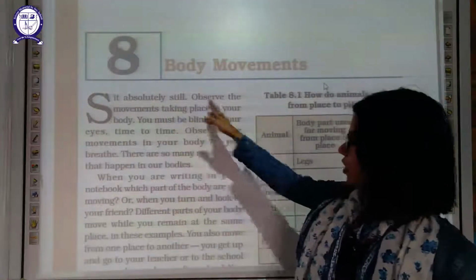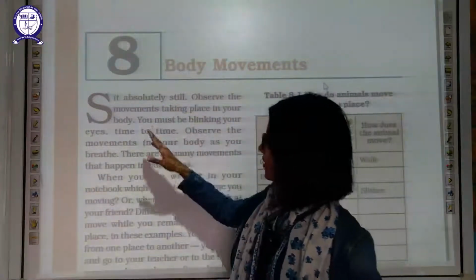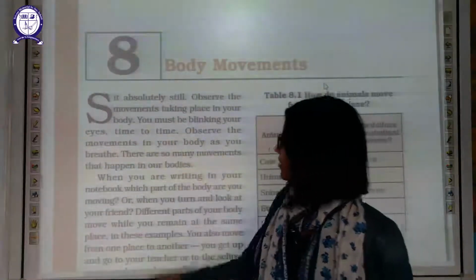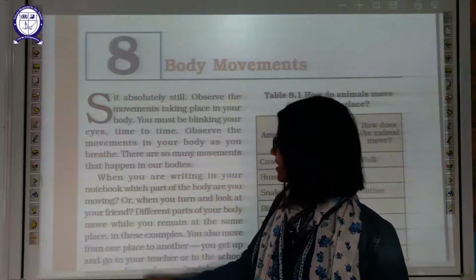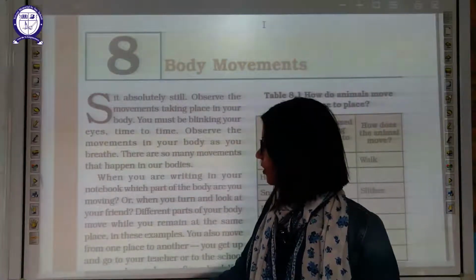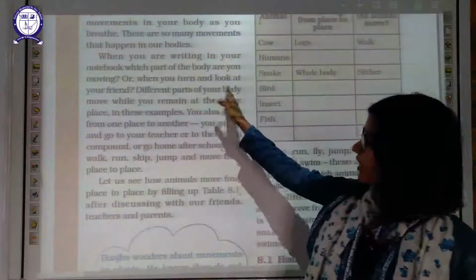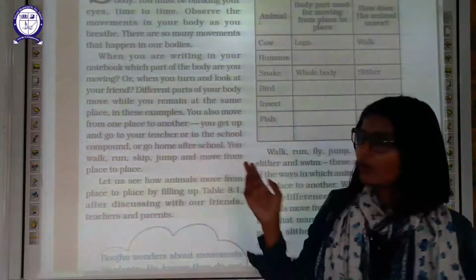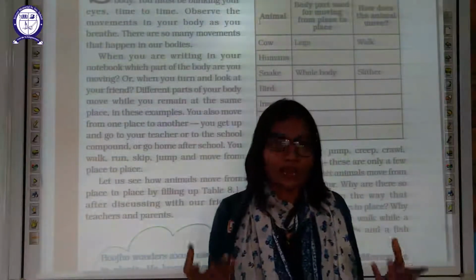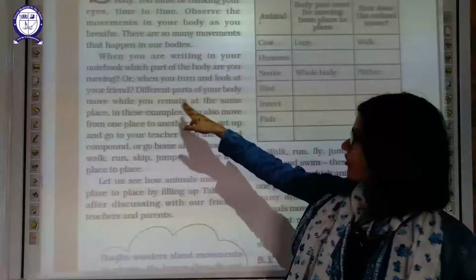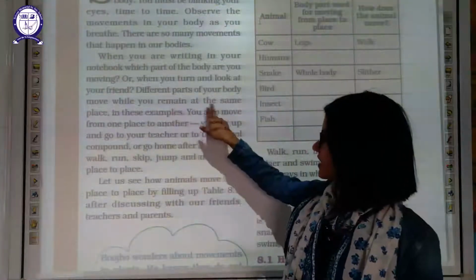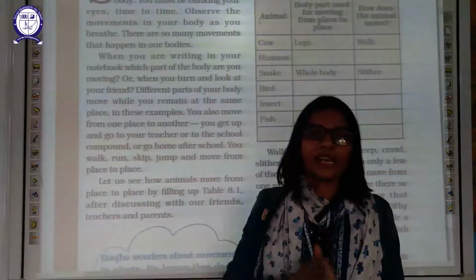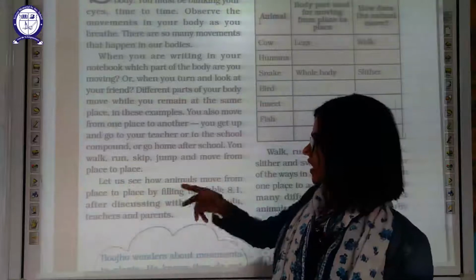Sit absolutely still. Observe the movement taking place in your body. You must have been blinking your eyes from time to time. Observe the movement in your body as you breathe. There are so many movements that happen in our body. When you are writing in your notebook, which part of your body are you moving? Or when you turn and look at your friend, which part of your body are you moving? Different parts of your body move while others remain in the same place. When one part remains in the same place, the other part moves. That's how your body moves.